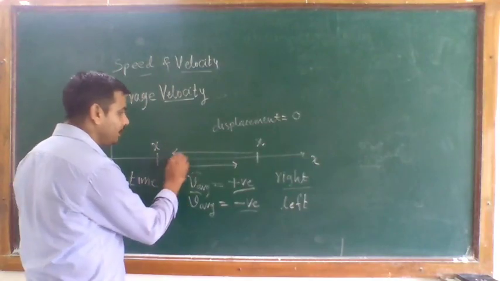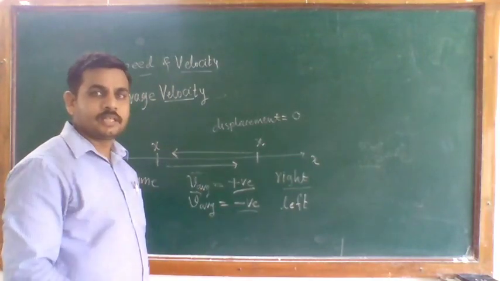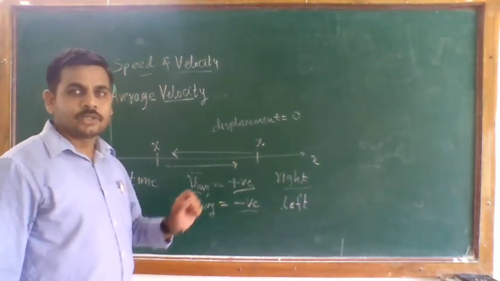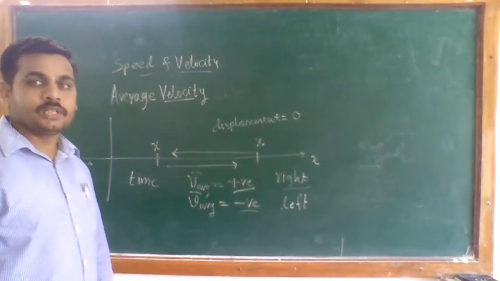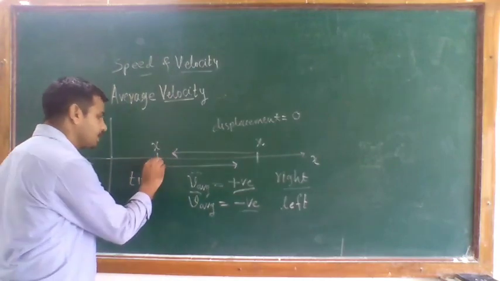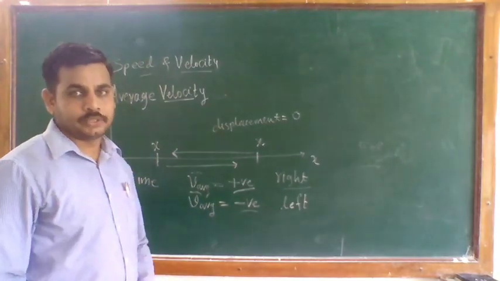Exactly what happened in the intermediate time interval, small instants, we are not considering.